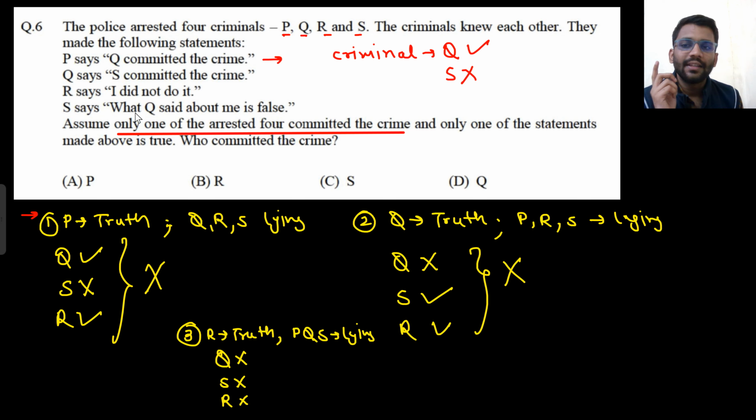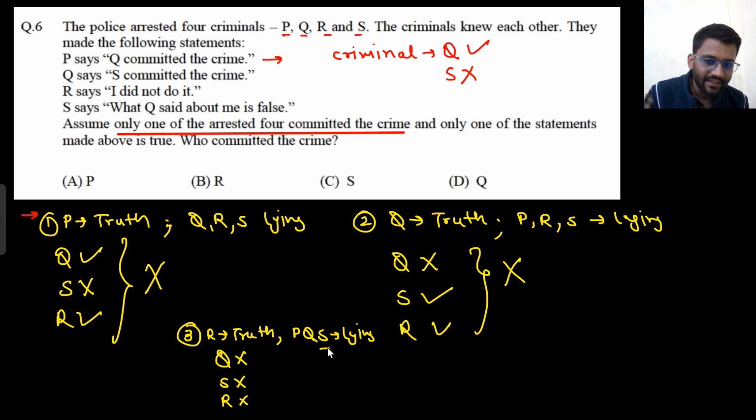Now S is saying that what Q said about me is false. Q said that S committed the crime. So S is saying that he did not commit the crime. Are you getting this point or not? S is saying that what Q said about me is false, and what Q said was that S committed the crime.